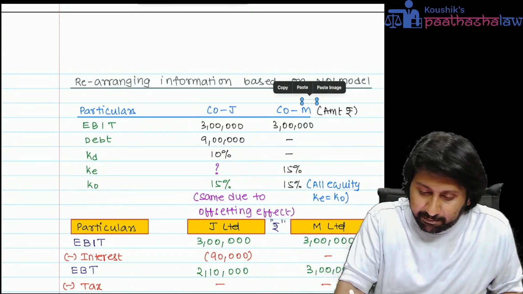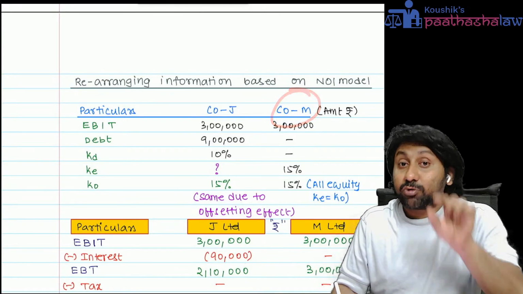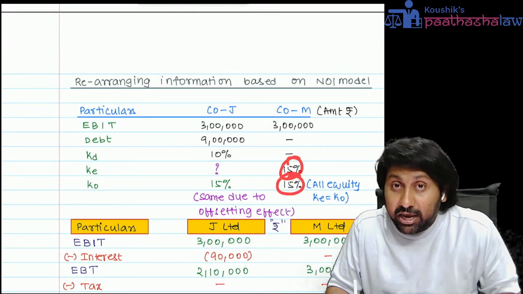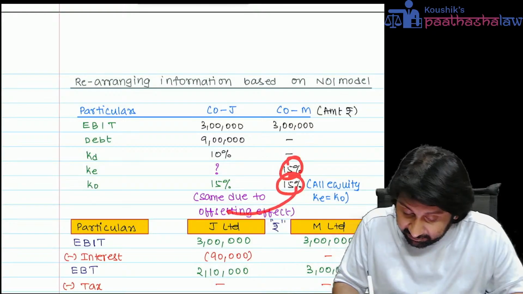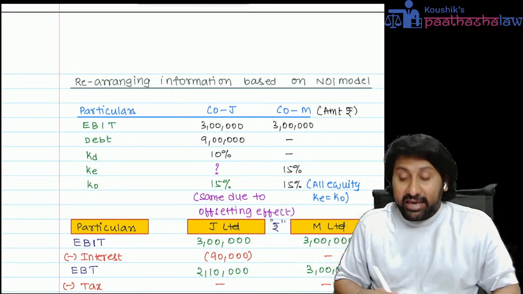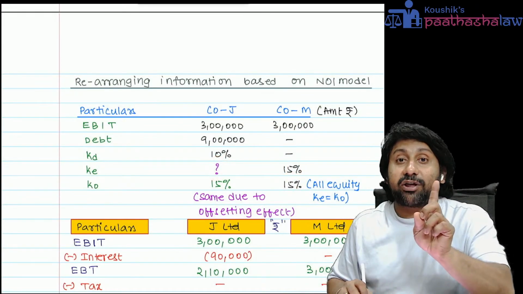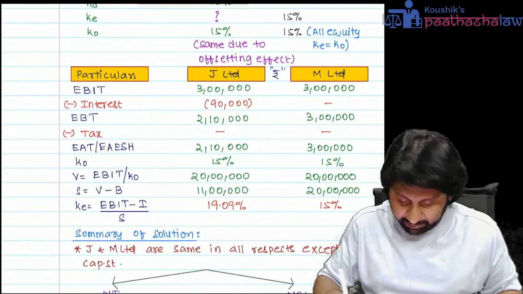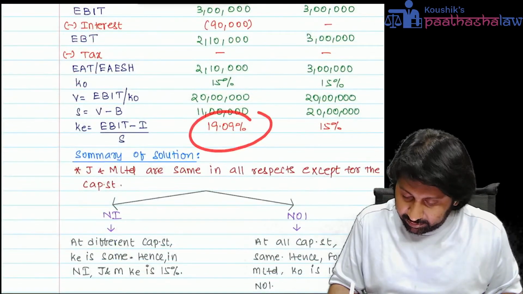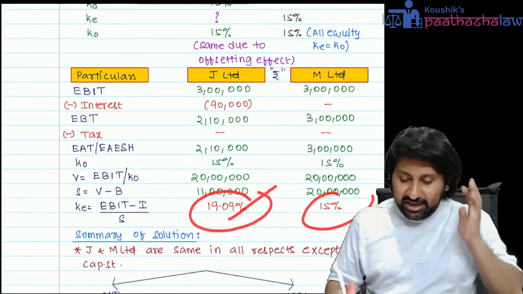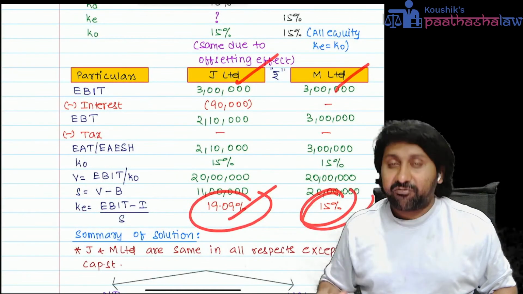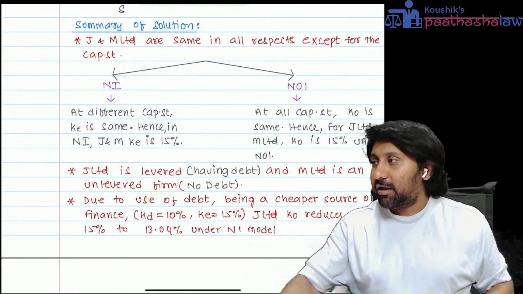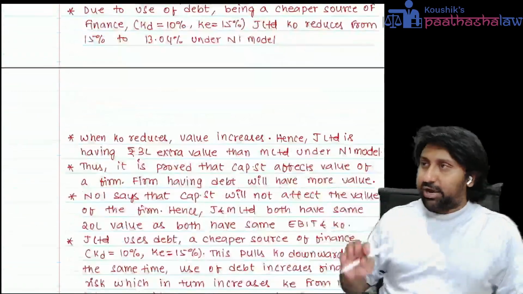What is company M? All equity. All equity means only equity will be there. And KE, KO. KO is anyway same in both cases. 15% will be taken here also. KE will become the missing figure. Here KE is not a constant. More debt companies will have more KE. So same calculations. We got 19.09 as the KE for J and we got 15 for M. I have given full explanation in the material. Whenever you find time, you can see it and complete this.